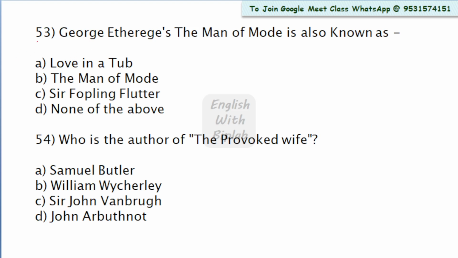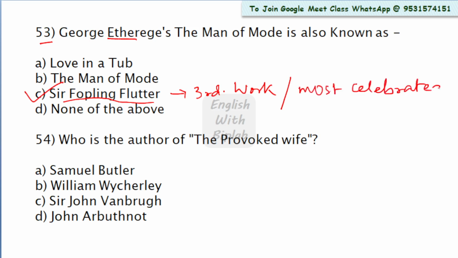Question number 53. George Etheredge's The Man of Mode is also known as, I already told you, Sir Fopling Flutter. Option C is the right answer. It is the third work of George Etheredge, and it is his most celebrated work.